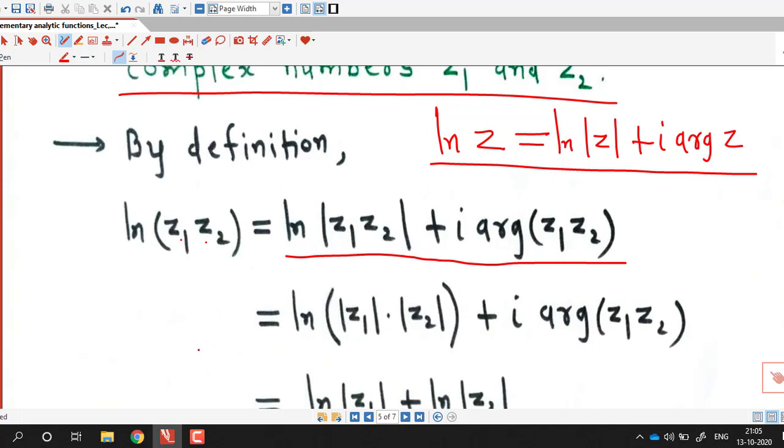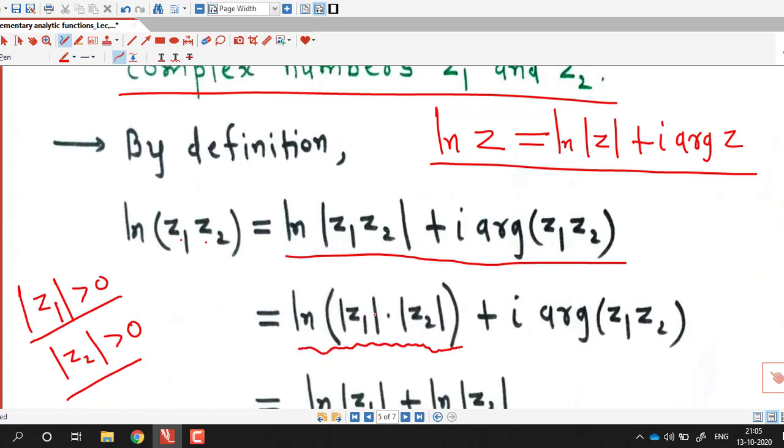Now z1 and z2 are non-zero complex numbers. That means absolute value of z1 is positive and absolute value of z2 is also positive. That means both are positive real numbers. So now this is the logarithm of real numbers, mod z1 and mod z2.